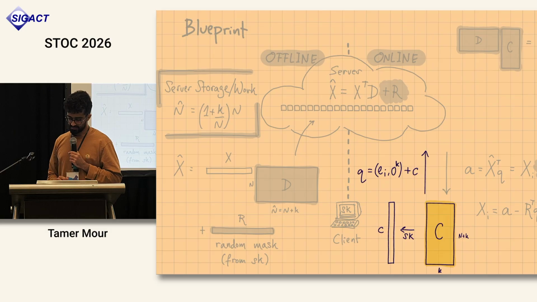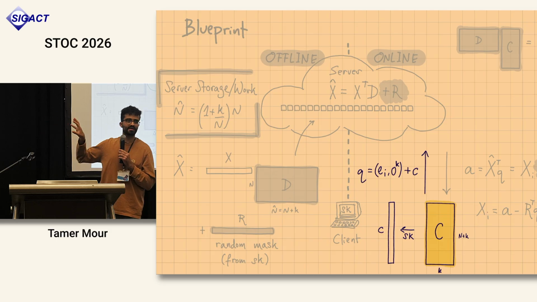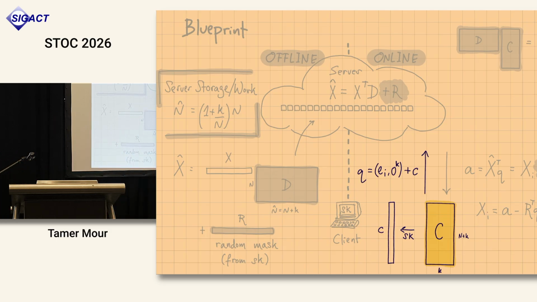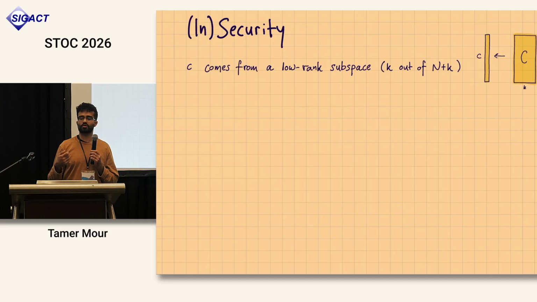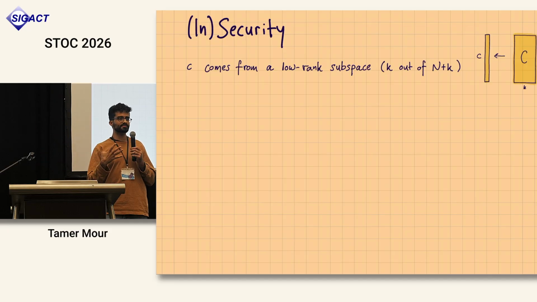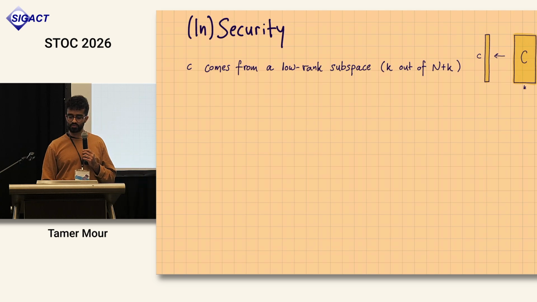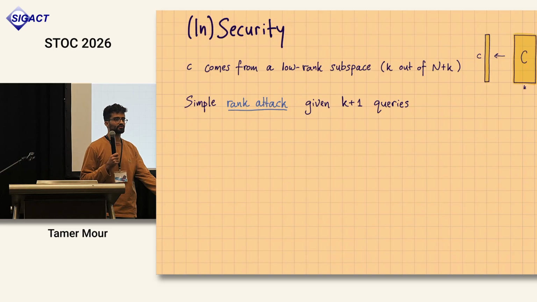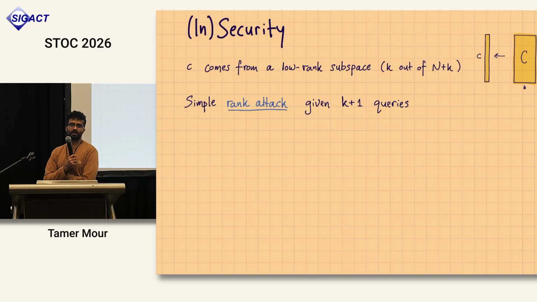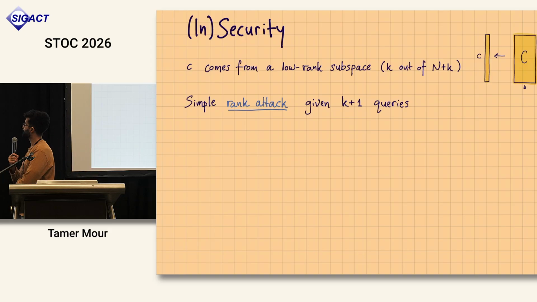The problem here is still security, unfortunately. If we focus on what the server sees, he's seeing this unit vector plus C, and C is coming from this code. This cannot be secure, right? Why? Because small c is always coming from a low rank subspace. So if you see k plus 1 of these, you can compute the rank, and you see that the rank is low, and you have an attack. So masking with C that is a code word definitely doesn't give you something that's pseudo-random.